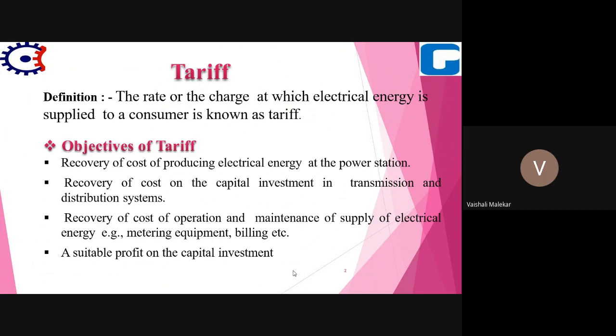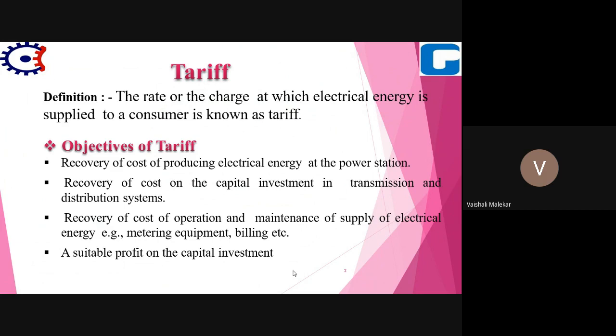Another factor is the cost of operation and maintenance of the supply of electrical energy, that is, metering equipments and billing. As we are saying, there is generation cost, then transmission and distribution cost, and operation and maintenance cost. For operation, there is obviously an operation cost, and maintenance.